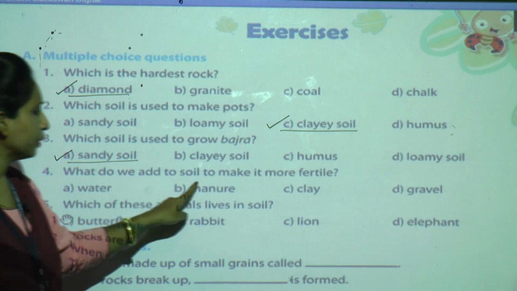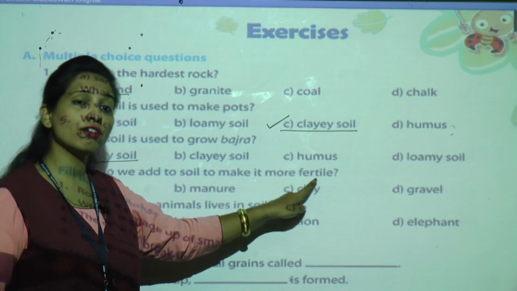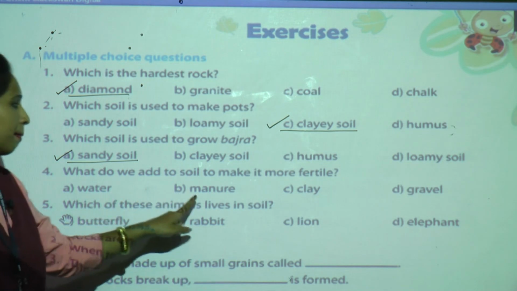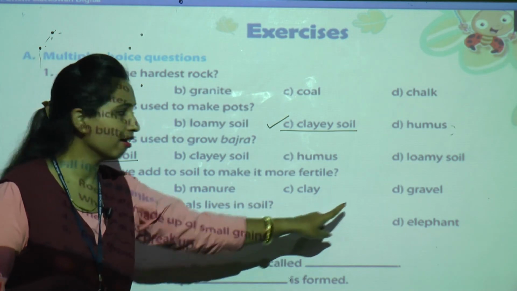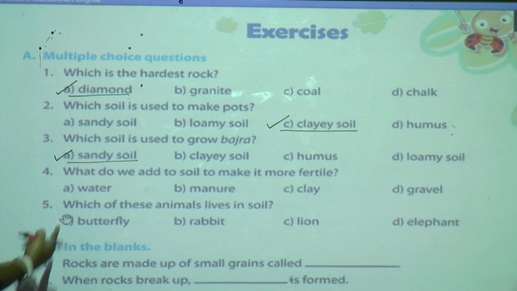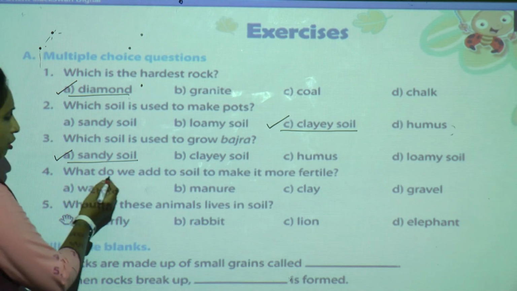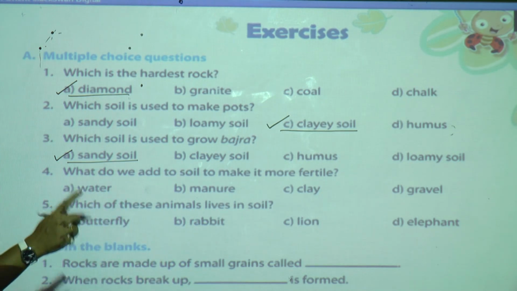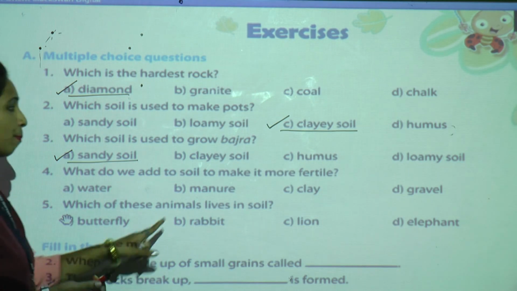What do we add to soil to make it more fertile? The options are water, manure, clay, gravel. Now just think, water. Of course, water is required for soil, no doubt. But what is the question? What do we add to soil to make it more fertile?